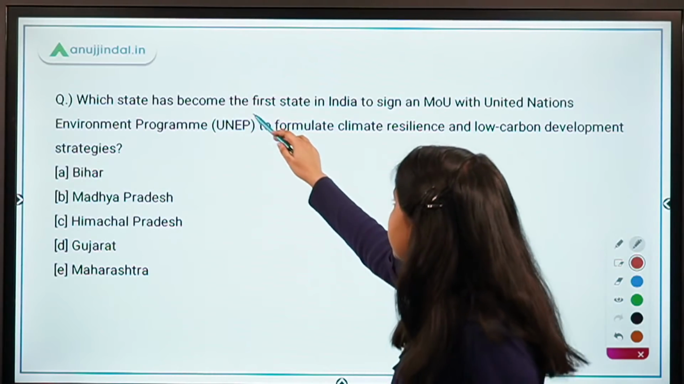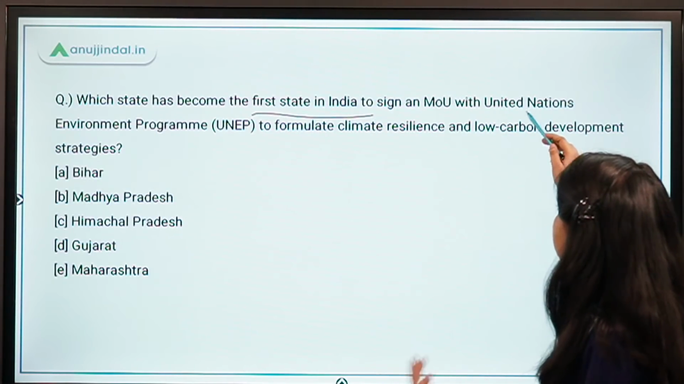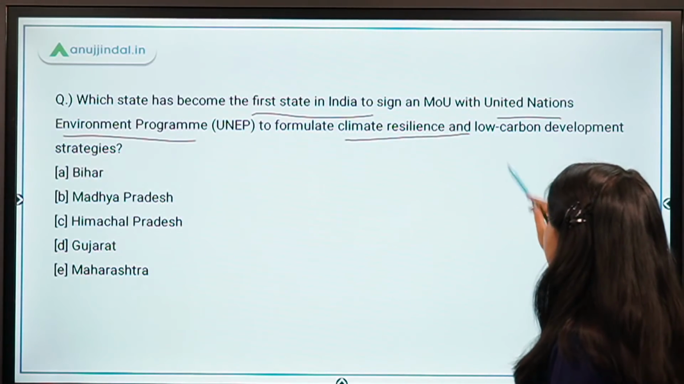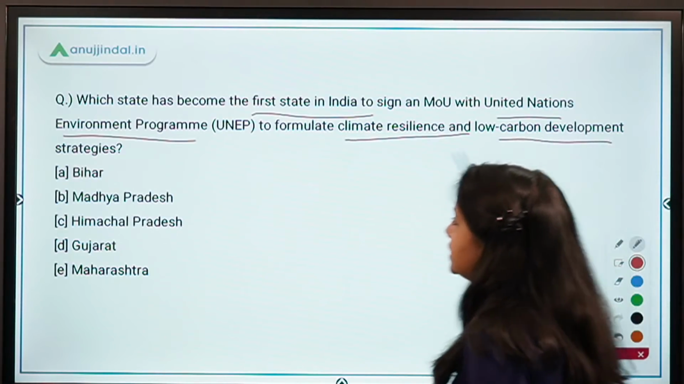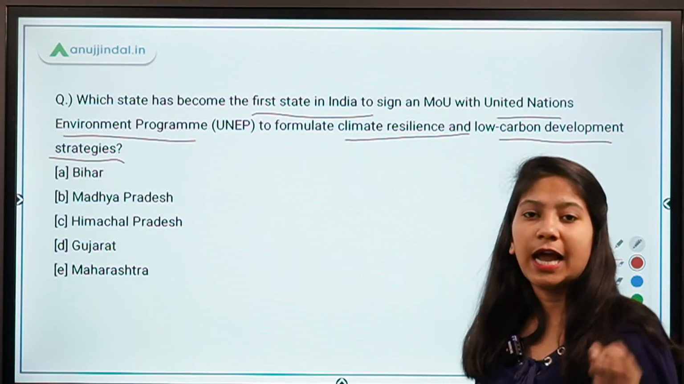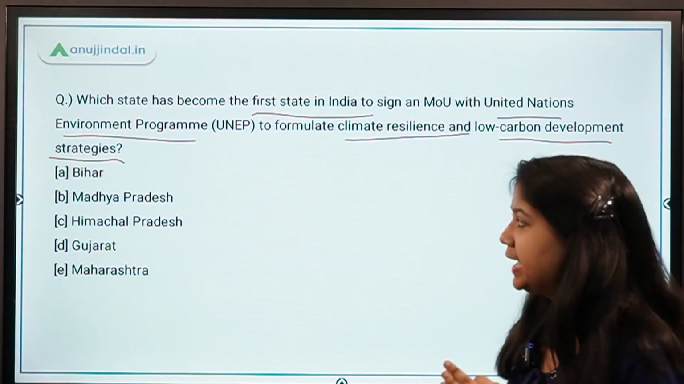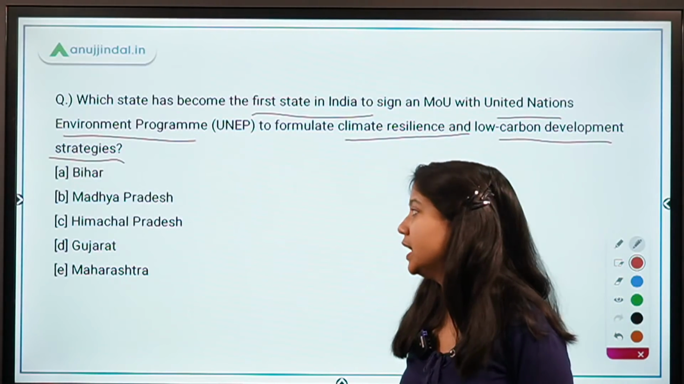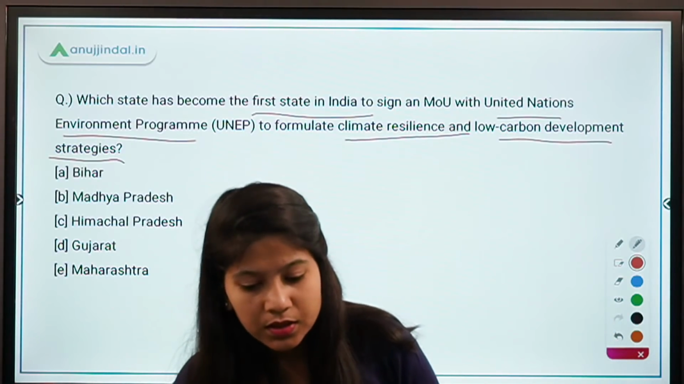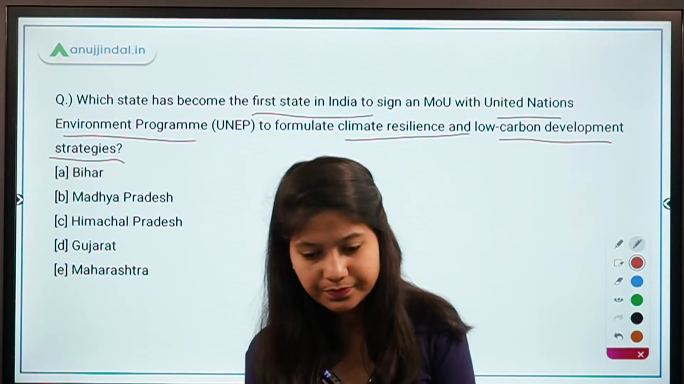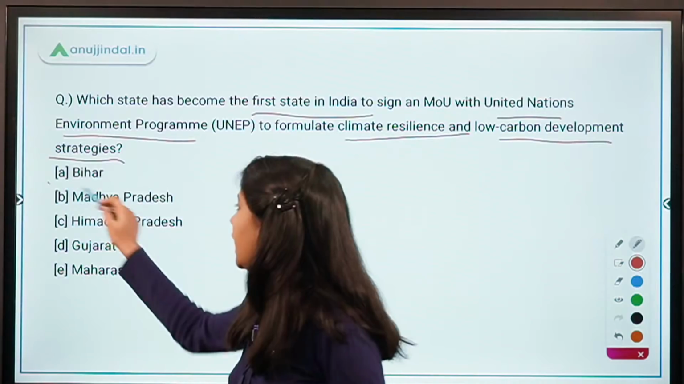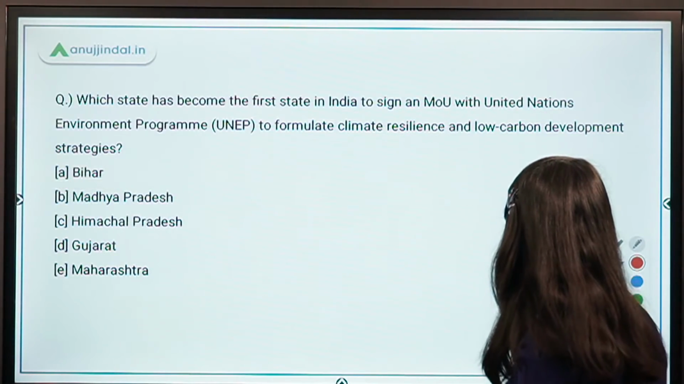Which state has become the first state in India to sign an MOU with United Nations Environment Programme to formulate climate resilience and low carbon development strategies? So this is the first time such an MOU has been signed with United Nations Environment Programme by an Indian state. So which Indian state is it? Bihar, Madhya Pradesh, Himachal, Gujarat, Maharashtra. Good, it's Bihar. Option A, Bihar is the right answer.